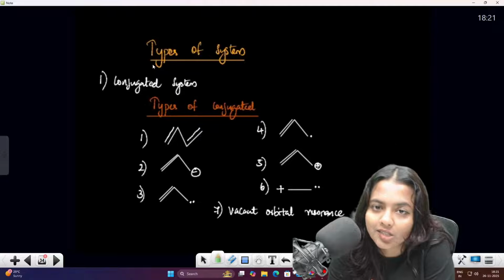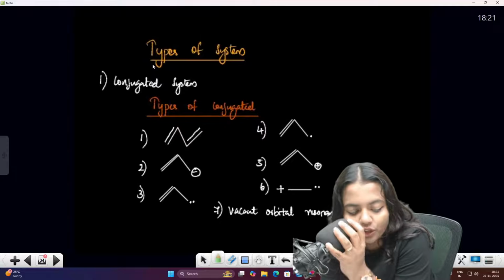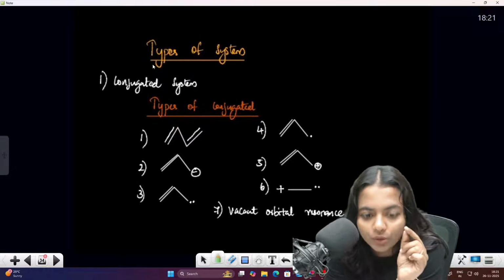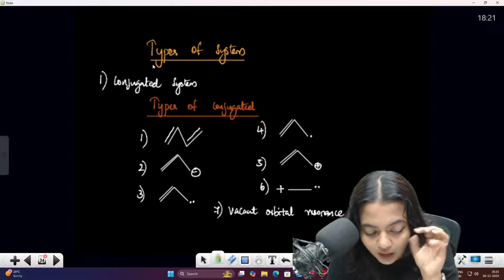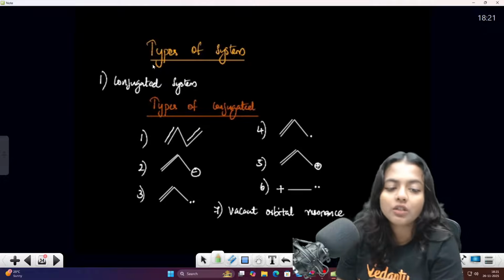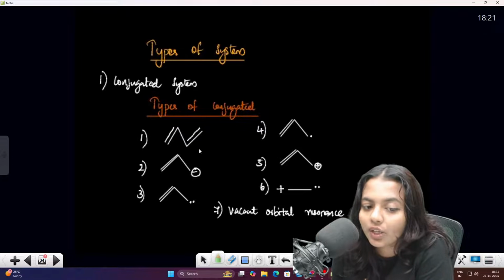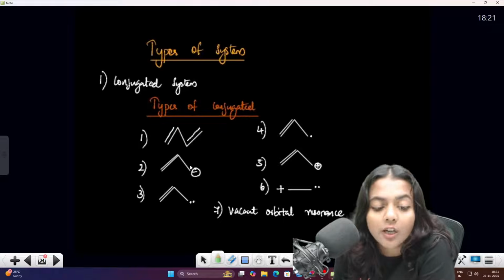So the cumulated system and isolated system, if you don't know also, that is okay. அந்த conjugated system மட்டும், the conjugated system means you have to get a double bond, then single bond, then double bond. Conjugated system மட்டும் தான் they will be showing the particular resonance. Okay, so in the types of conjugation you can see that there are 7 types of resonance.